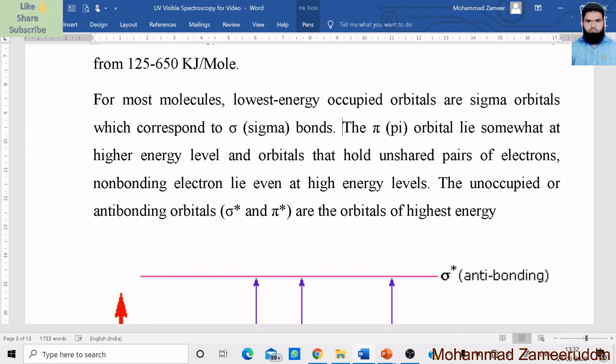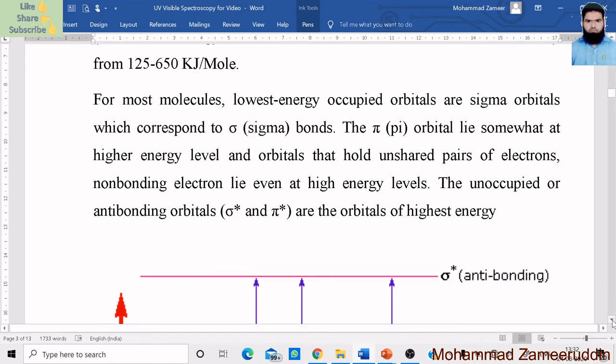These lone pairs of electrons are not participating in bond formation, so these electrons are called non-bonding electrons. Due to the absorption of radiation energy, these electrons also shift from the ground state to the excited state. Okay, so these are the three types of electrons present in a given molecule.